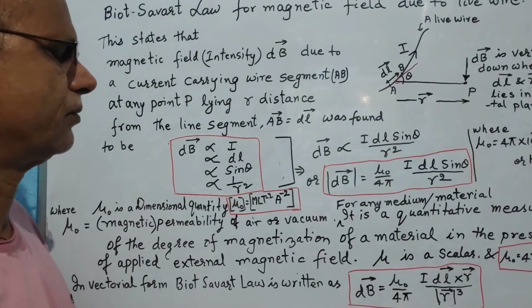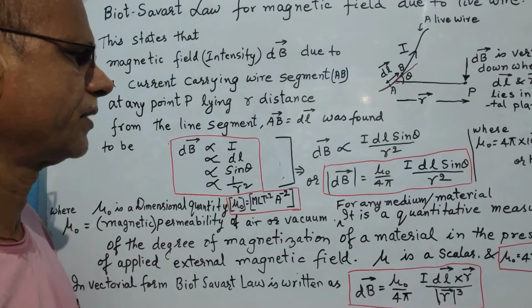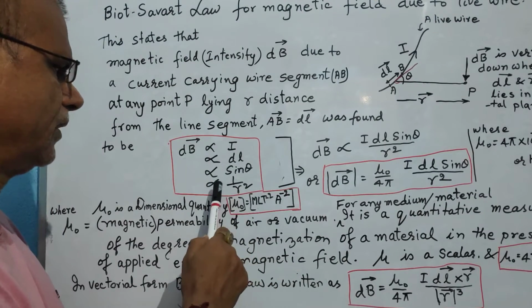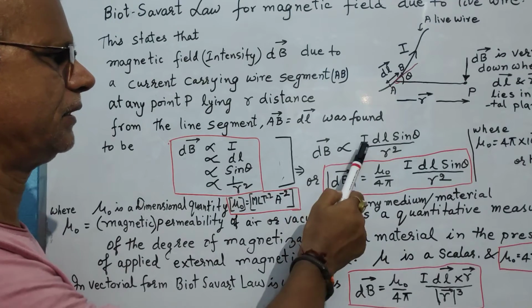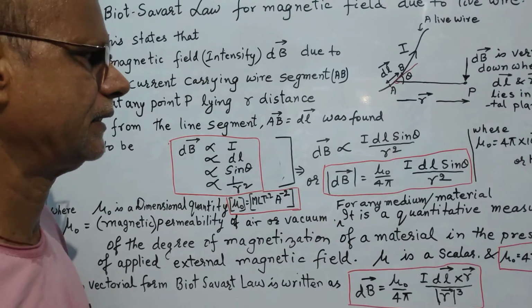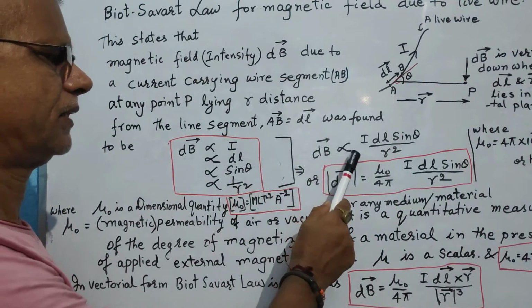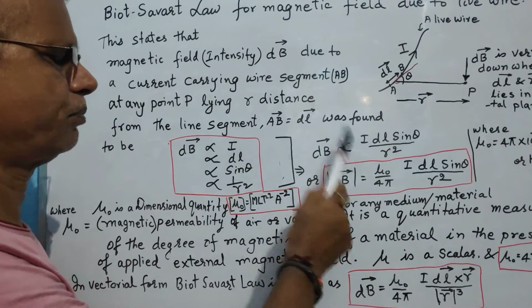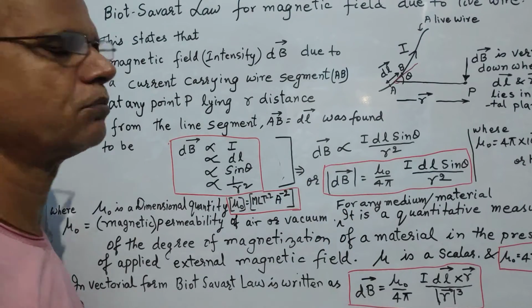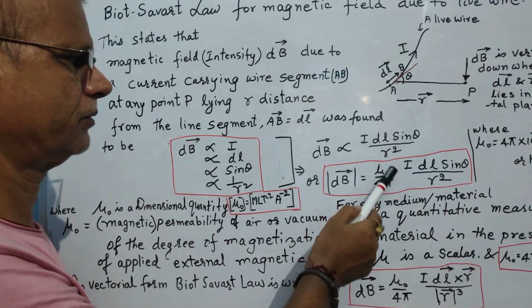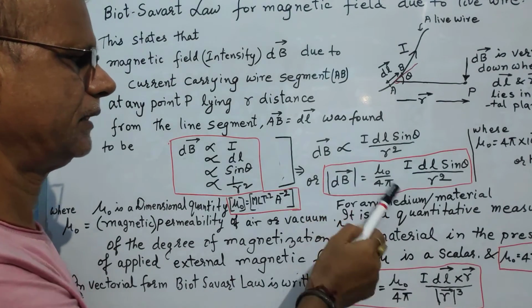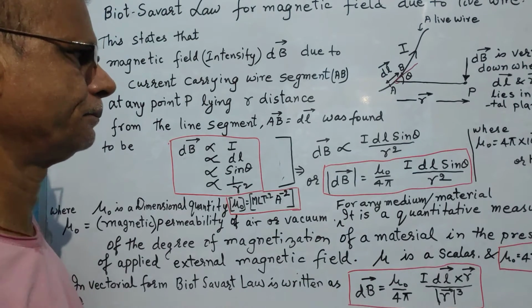Well, this was empirically derived, but when we keep this all together, we have dB is proportional to I dl sine theta by r square. But whenever we remove the sign of proportionality, we must introduce some constant, and here we are introducing a constant which is known as permeability, mu 0 by 4 pi.